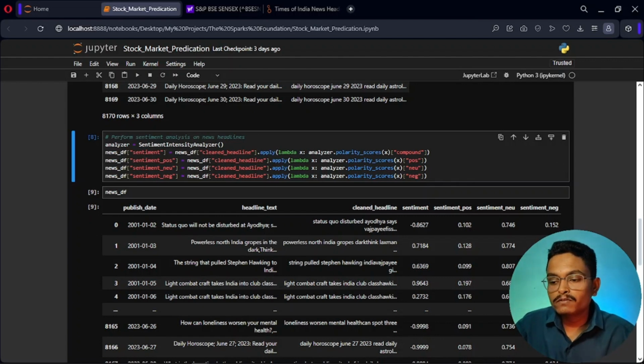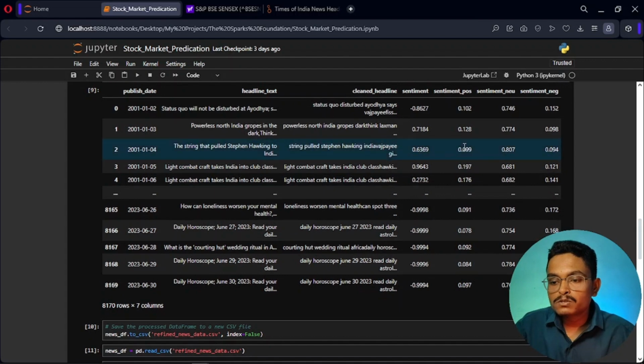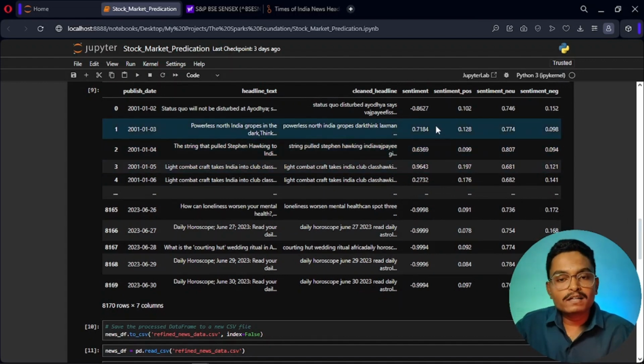As you can see here, we have loaded the news data frame. We have all the sentiment columns: the compound, the sentiment positive, the sentiment neutral, and the sentiment negative. This gives the score which helps us to find the sentiment score of the clean headline data.